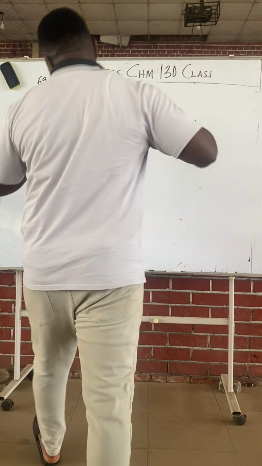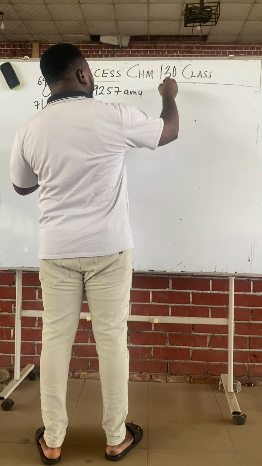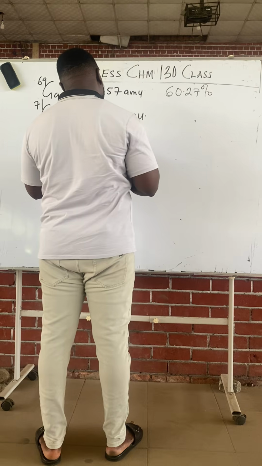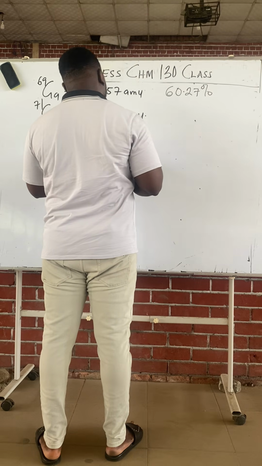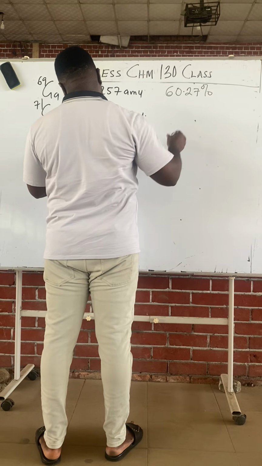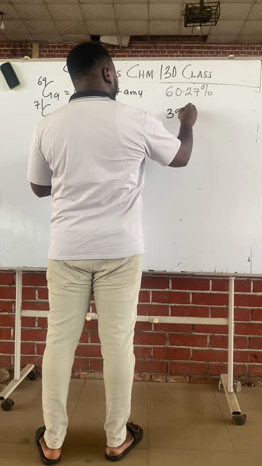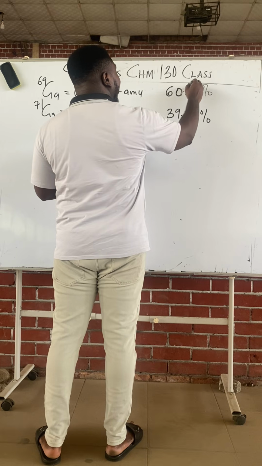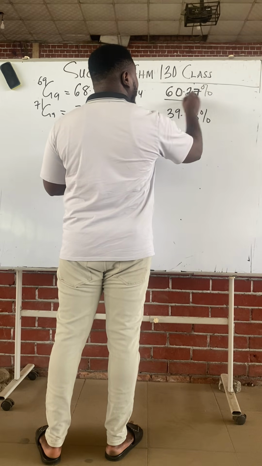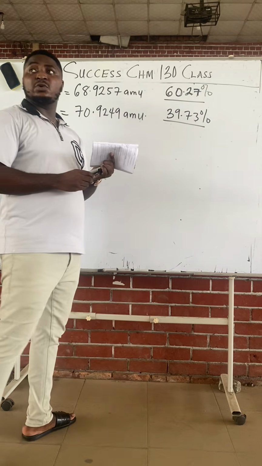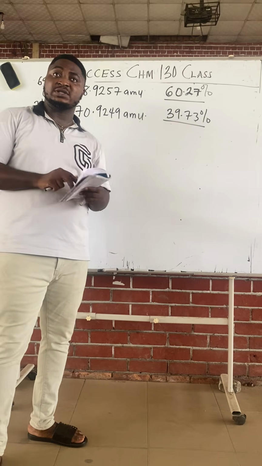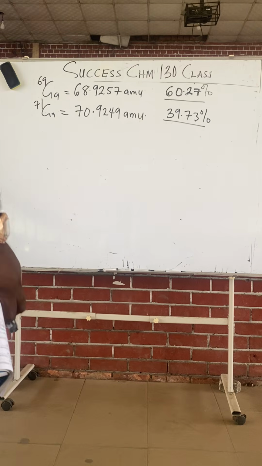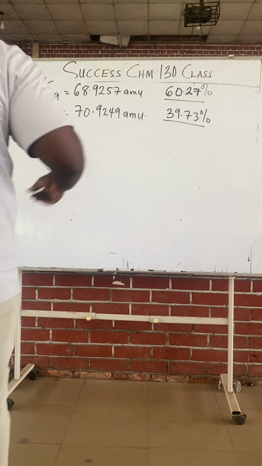Your percentage abundance for gallium-69 should give you 60.27% if you put it in two decimal places approximately. And for gallium-71, 39.73%. If you have anything around this figure, you're on the right track. So this should help you know if you are correct or not. I'll give you 30 seconds more, then we'll start quantum number.